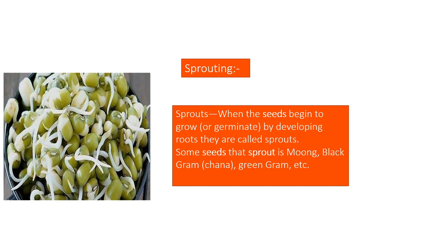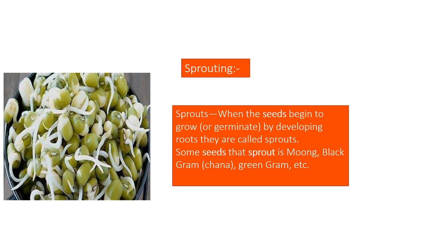Next, so what is sprouting? When seeds begin to grow, when they germinate, they develop small tiny roots. They are called sprouts. You can see them. You can do this activity, sprouting, by soaking moong dal or chana dal overnight in water, and after 8 hours you drain the water and tie it in a wet cloth.